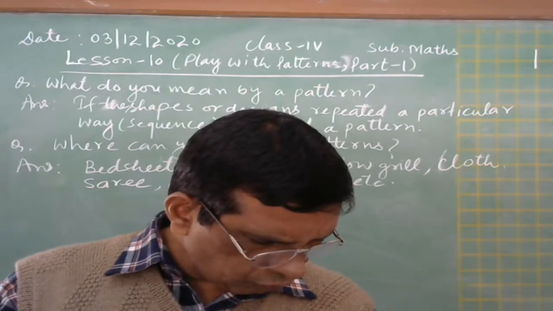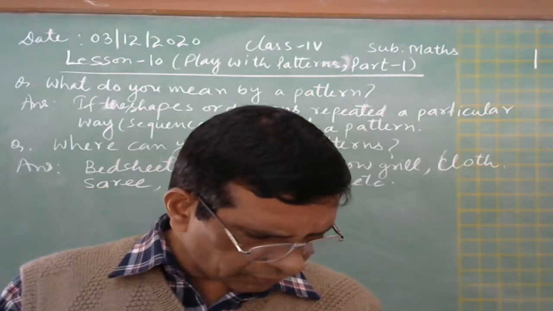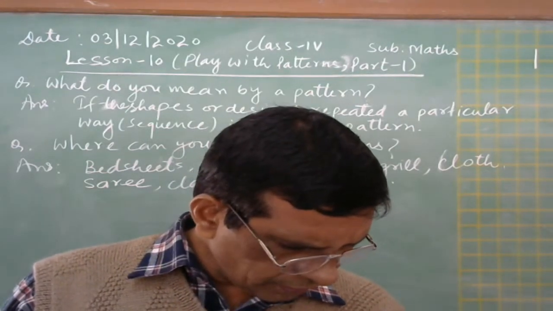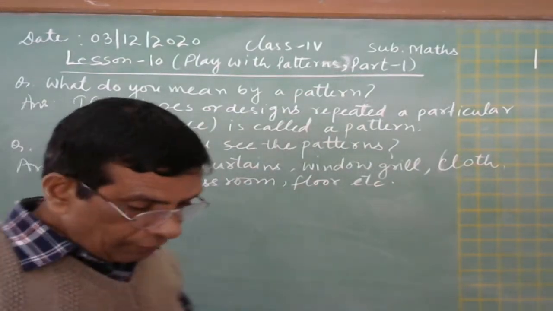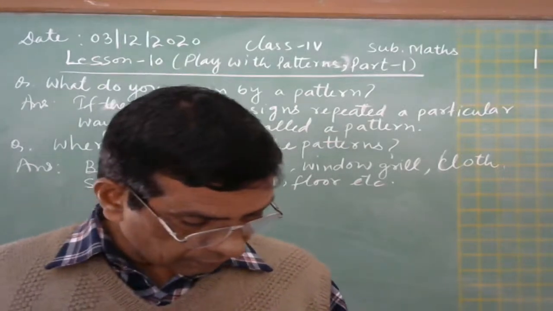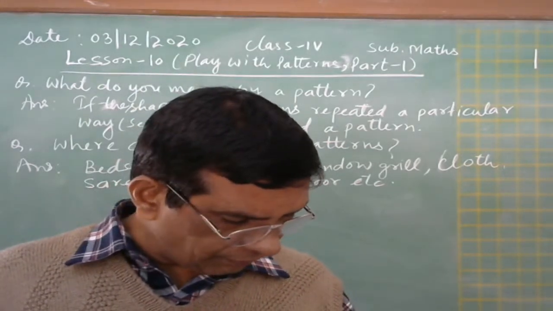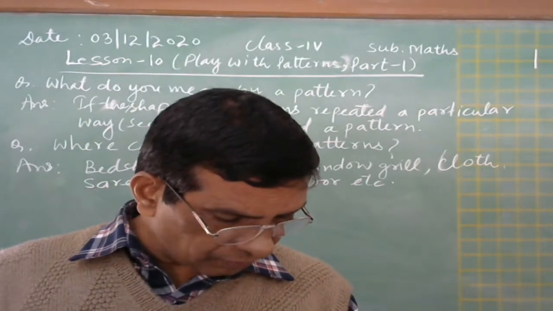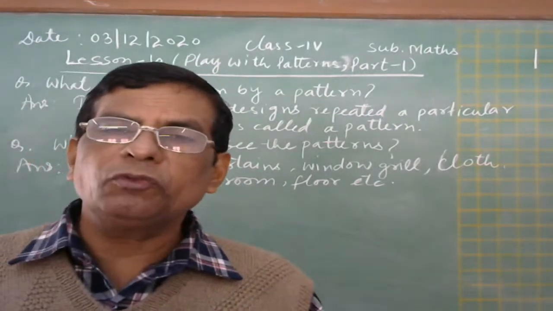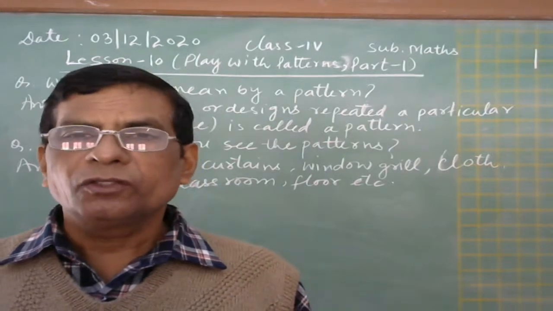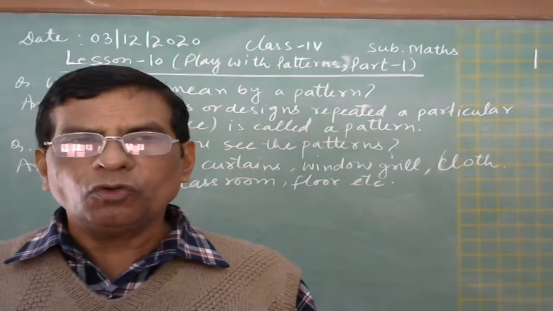Now you have to make three different patterns using this sign. One sign is given here, and you have to make the pattern your own way. Okay. So this will be your answer.